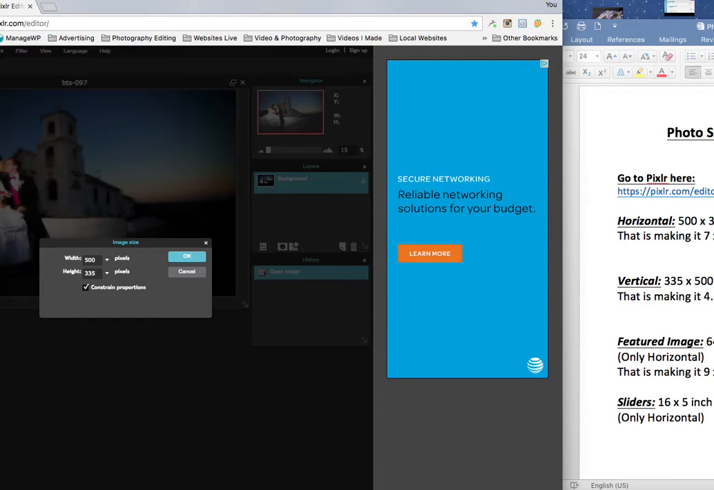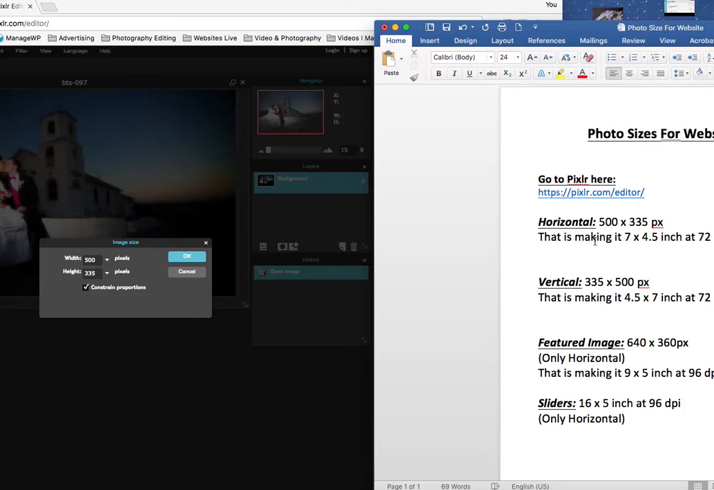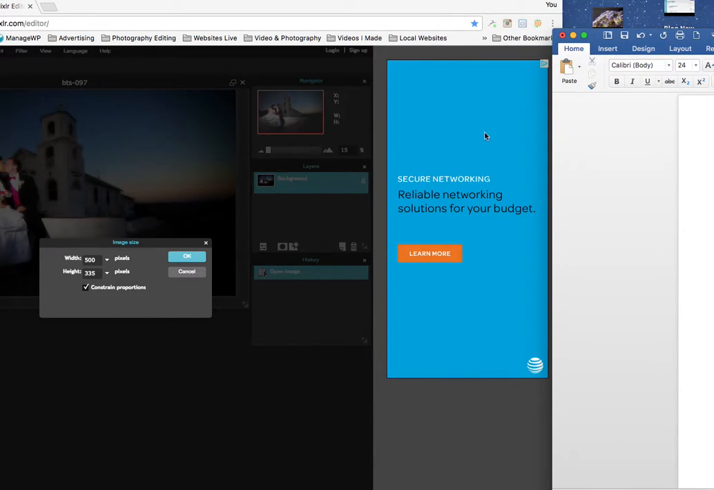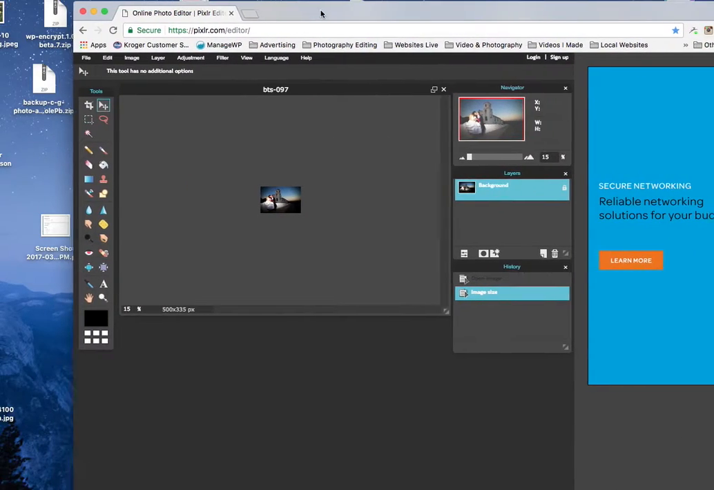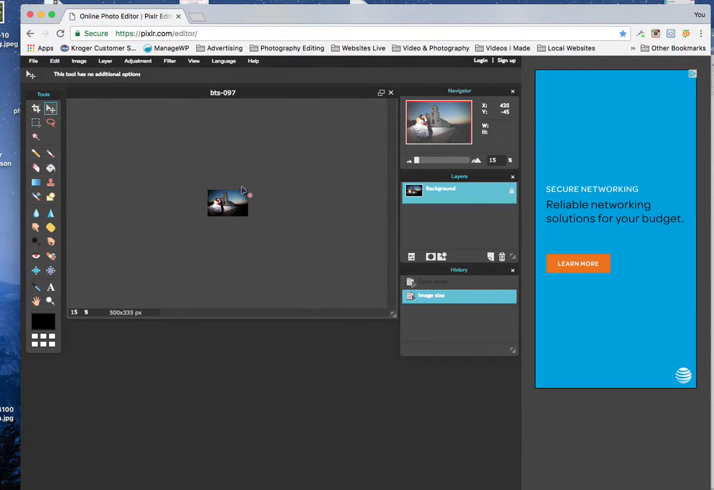And you can see what it did here. It went 500 and it constrained it so the width would be 500, but the height would be only 335. And that's what I've gotten right here. This will make it into a 7 by 4.5 inch at 72 dpi. So that's what that means. So if I hit OK right here, you can see that the image shrunk way down. And that's good. That's a good thing.